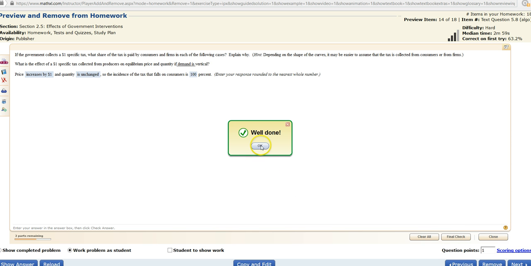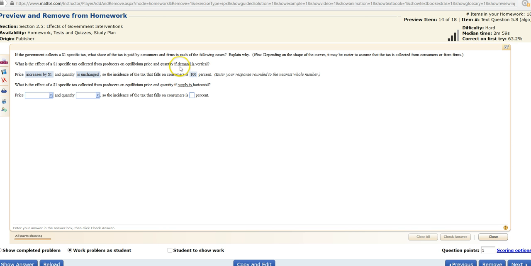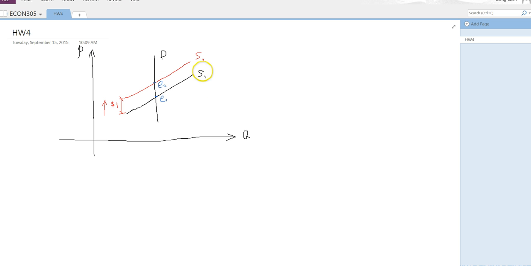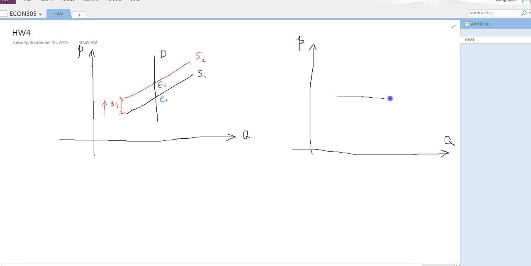We're done. If your case is if demand is horizontal, then that's exactly the opposite. So let's look at that scenario. If the demand is horizontal, the original demand is horizontal here, D, and we still have the supply curve upward sloping. This is S1. That's the tax burden.